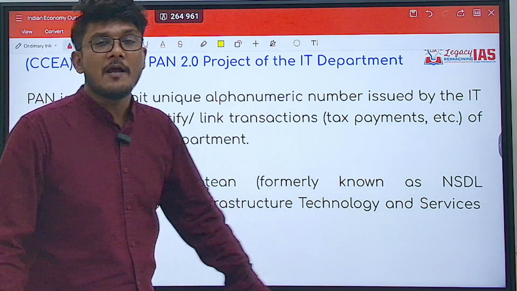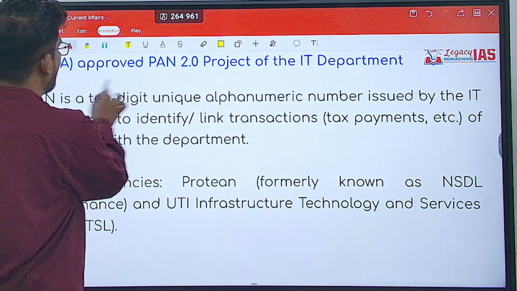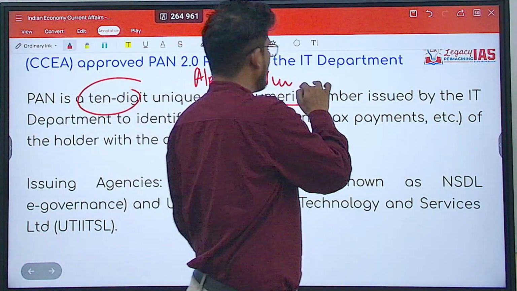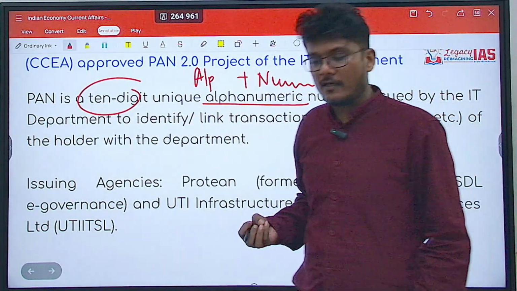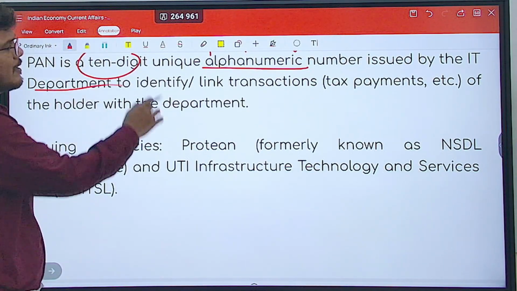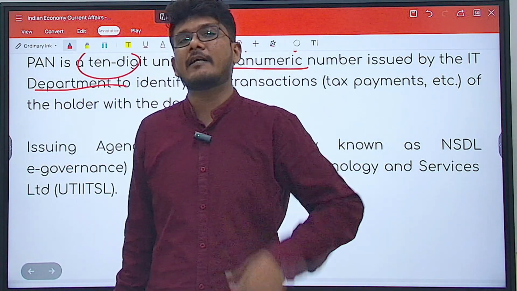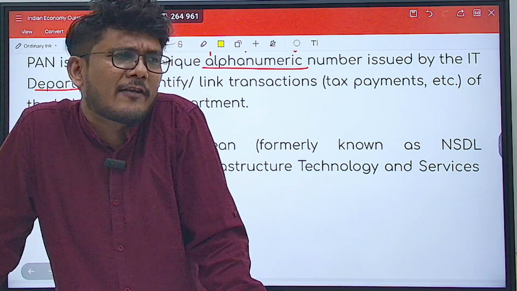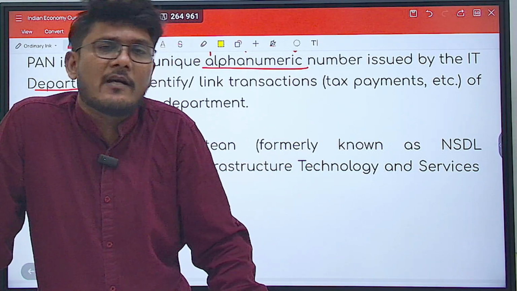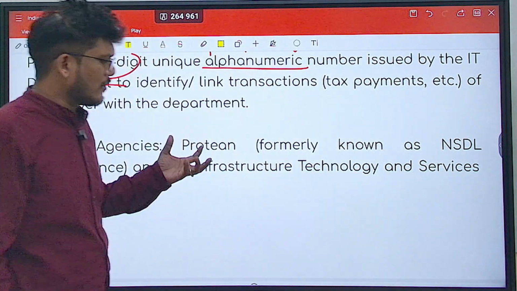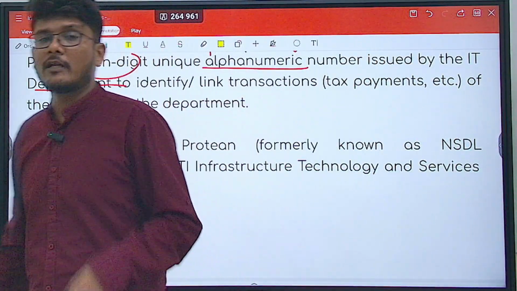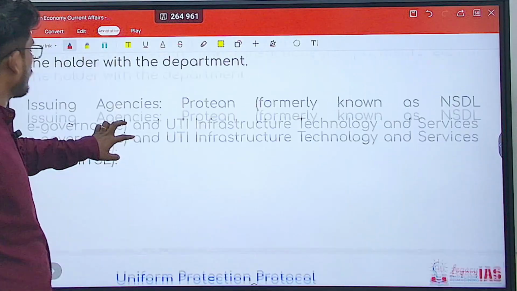Right. So what is PAN? PAN is a 10-digit alphanumeric. Alphanumeric means there will be alphabets as well as numbers. If you look at the PAN card number, you will find alphabets as well as numbers. It is issued by the IT department. Why? To identify the person, not necessarily the taxpayer. The person can have a PAN card and a salary so low that they are not even required to pay direct taxes. But the government should know how much money is coming to the person, where it is going, and so on and so forth, and a person needs to have just one PAN number, not more than one.